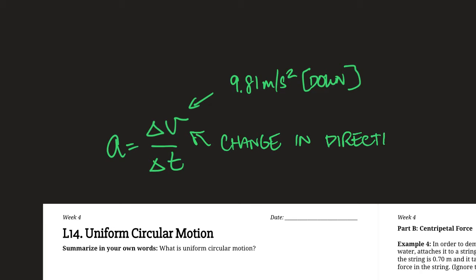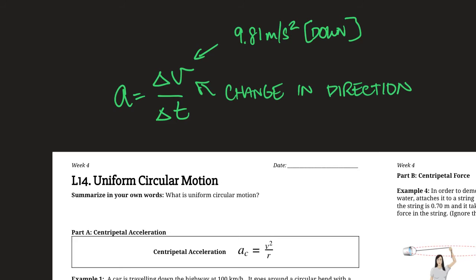So what this means is that an object that's changing its direction, even if it's moving at a constant speed, will also be accelerating. And the most common example of this is circular motion. Circular motion is when stuff moves in circles. Pretty straightforward. Now, according to our definition of acceleration and velocity, this means that an object that's following a circular motion must be accelerating because its direction is constantly changing, right?